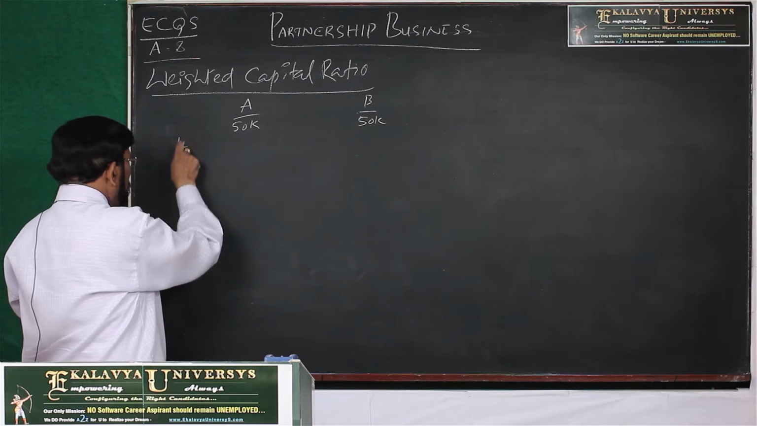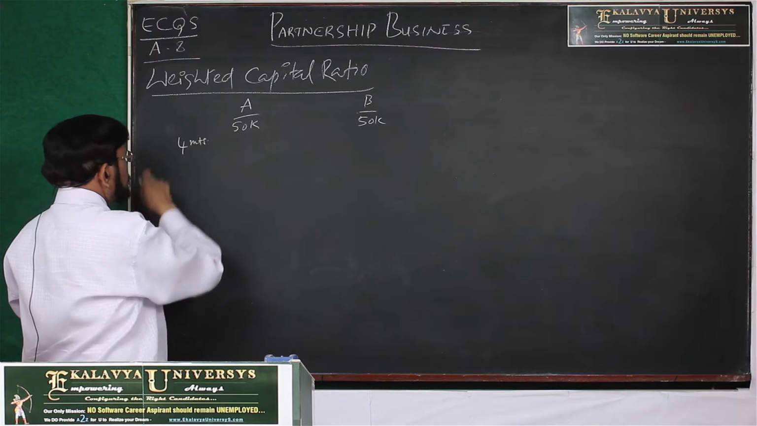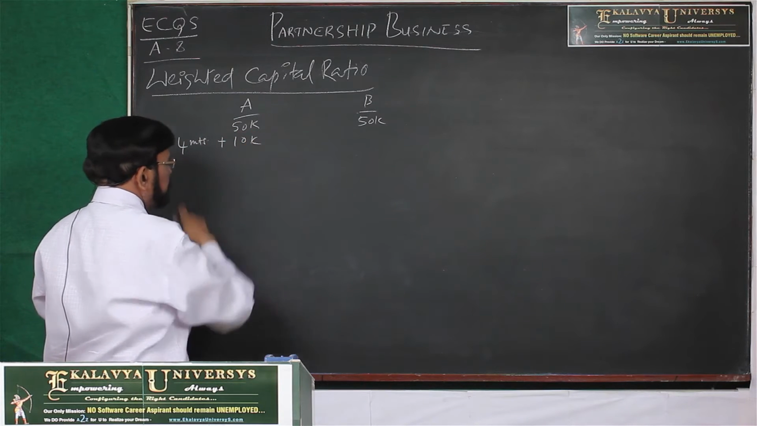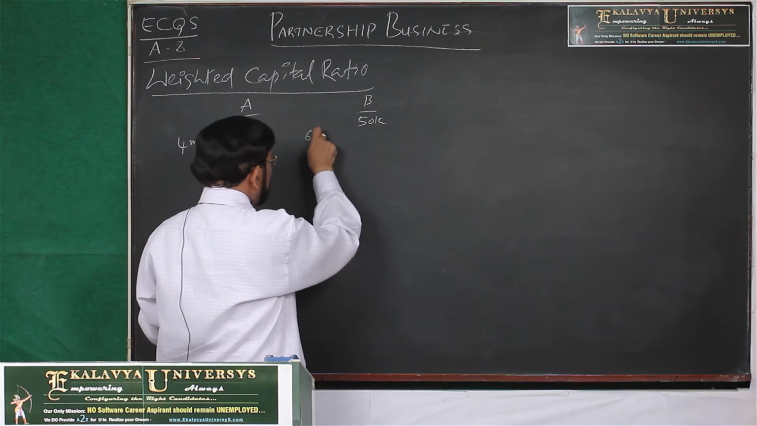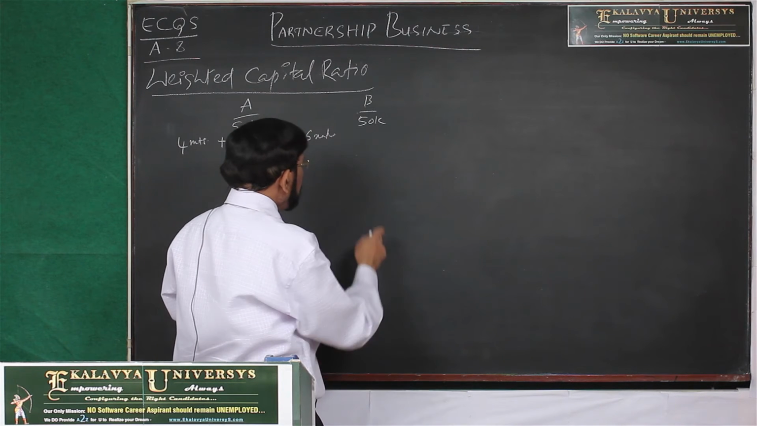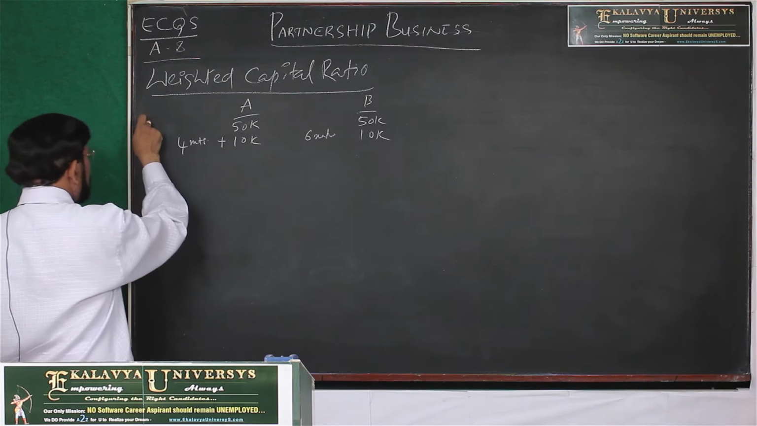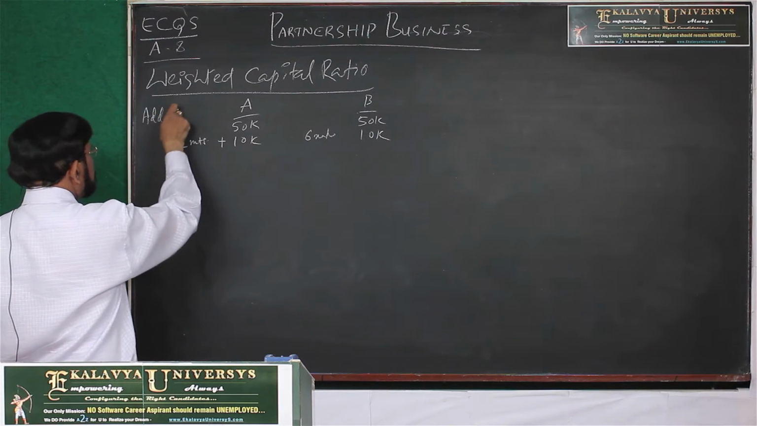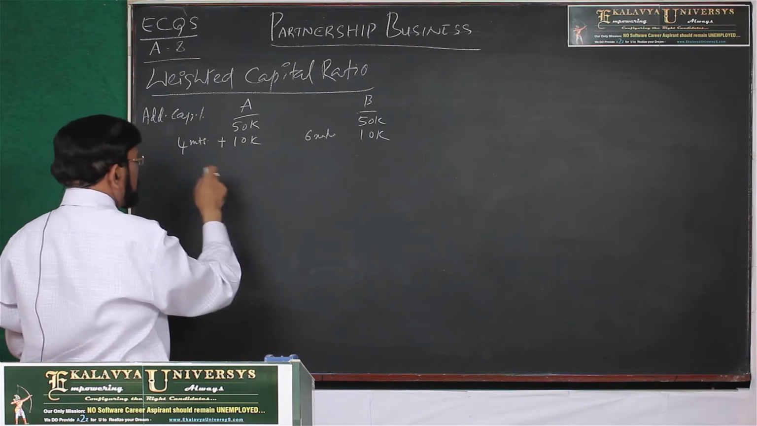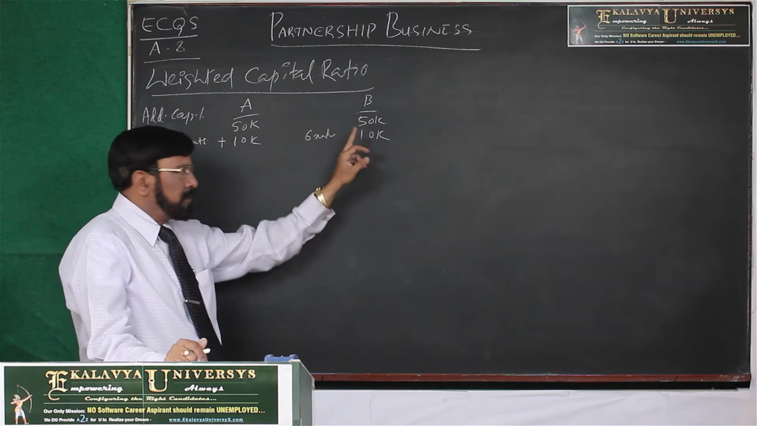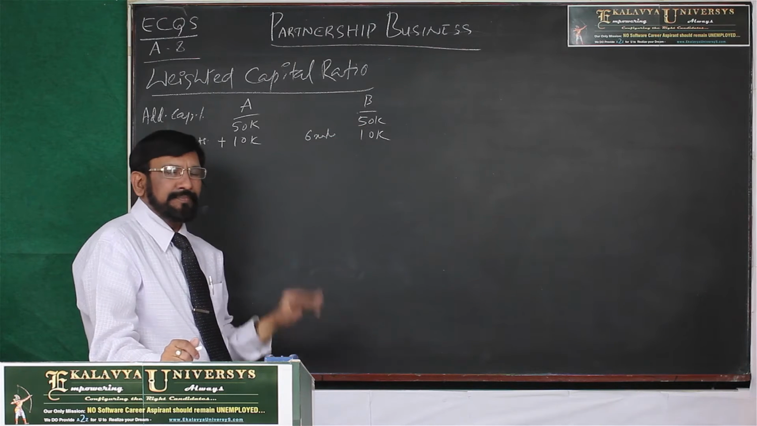After 4 months, A brought an additional capital of 10K. After 6 months, B brought an additional capital of 10K. Now what we are considering is additional capital. A brought an additional capital of 10K. After 4 months, B brought an additional capital of 10K.